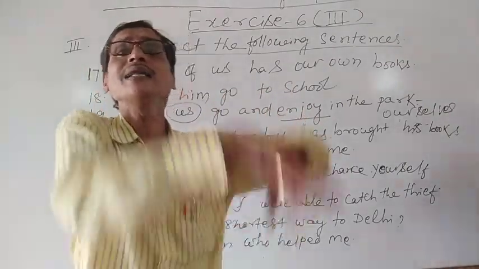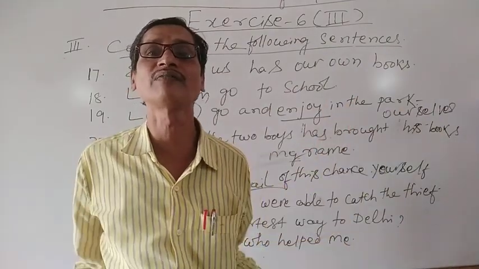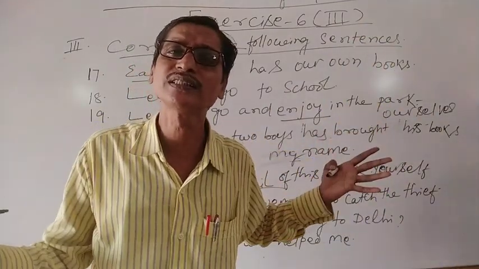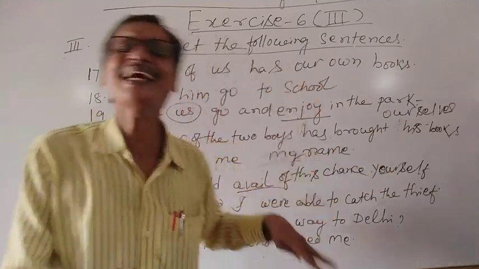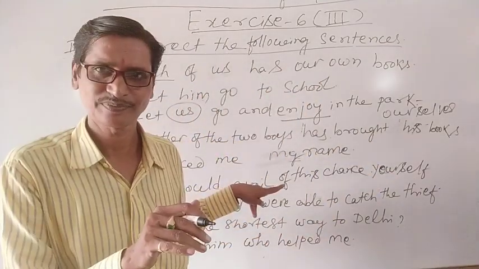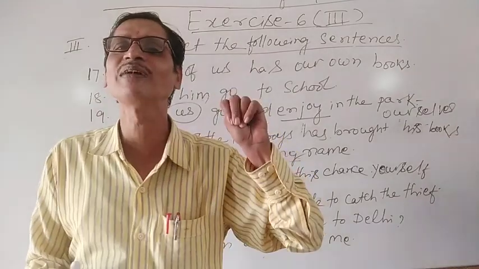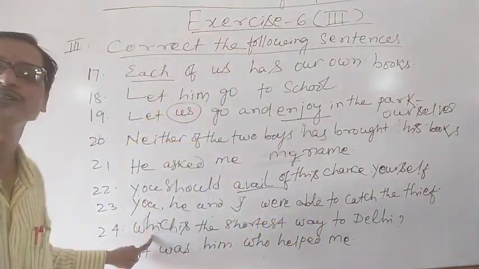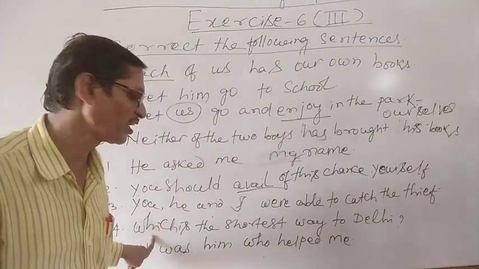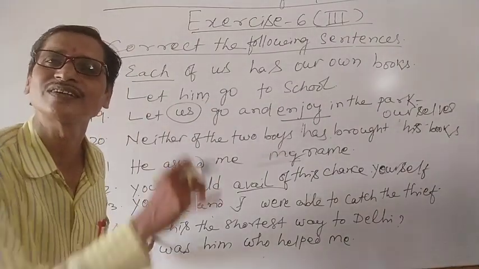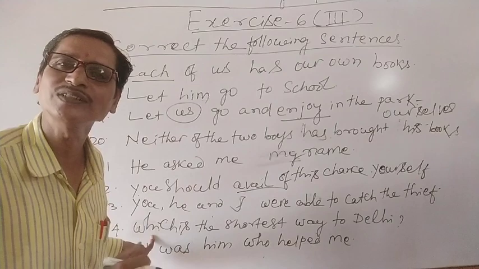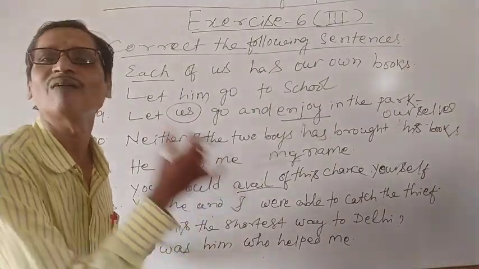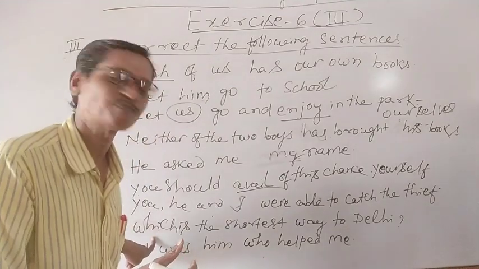If unlimited ways are available, we cannot count them, thousands and thousands of ways, so in that case we can use what. But when there are limitations and we have to choose a particular one, then we have to use which. Which is the shortest way to Delhi is the question. So here which should be the correct word to make our sentence correct.